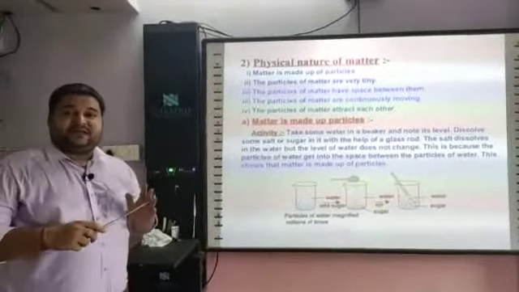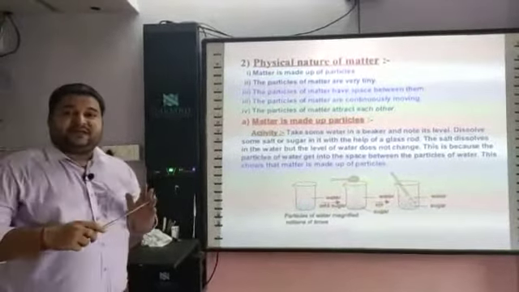So it means that the force of attraction of the particles of a solid is maximum compared to the liquid and gaseous state. The movement of particles is minimum. If the force of attraction is maximum, it means that the movement of particles will be very less. They are least compressible. Compressible means you cannot compress it. It shows that solids are very hard or rigid.